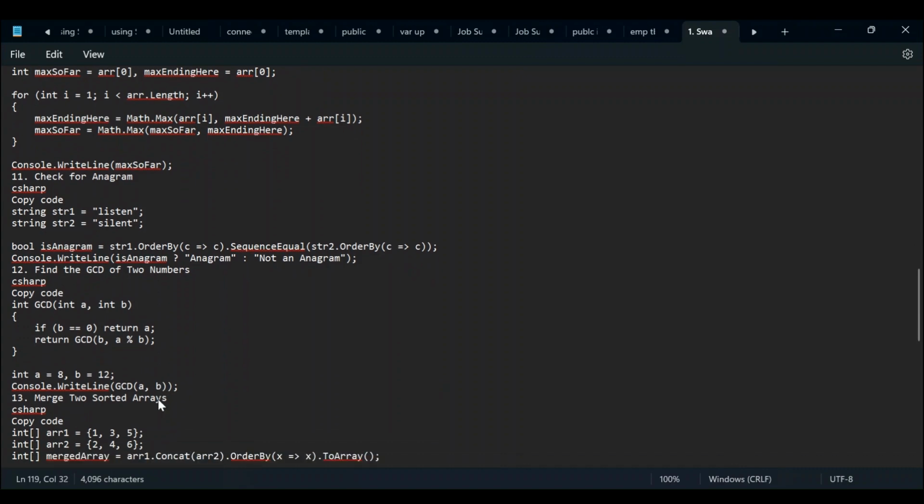Next question: find the GCD of two numbers. So we are again taking int A and B, which are two numbers. If B is 0, then return A. Otherwise we take B and A modulus B, and apply the same function again to that result. We are applying the recursive approach here.